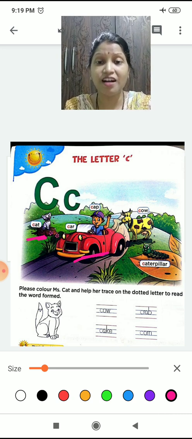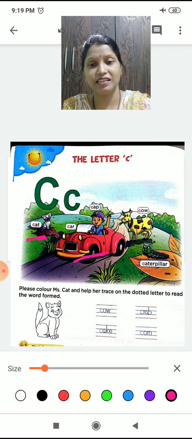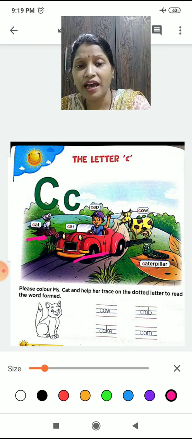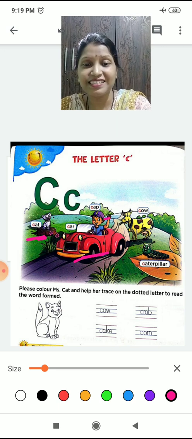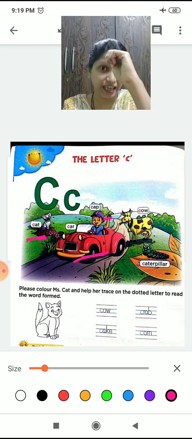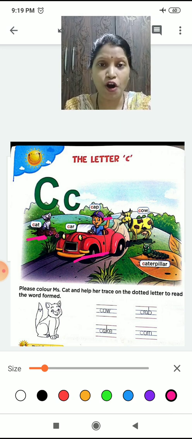Now see. The boy is in the car. So C says car, or you can read it as C is for car. Now see children, what has the boy worn on the head? Yes, it is a cap. So C is for cap. Read with me. C is for cap. Sound of C is K. Cap. Right? C is for cap.